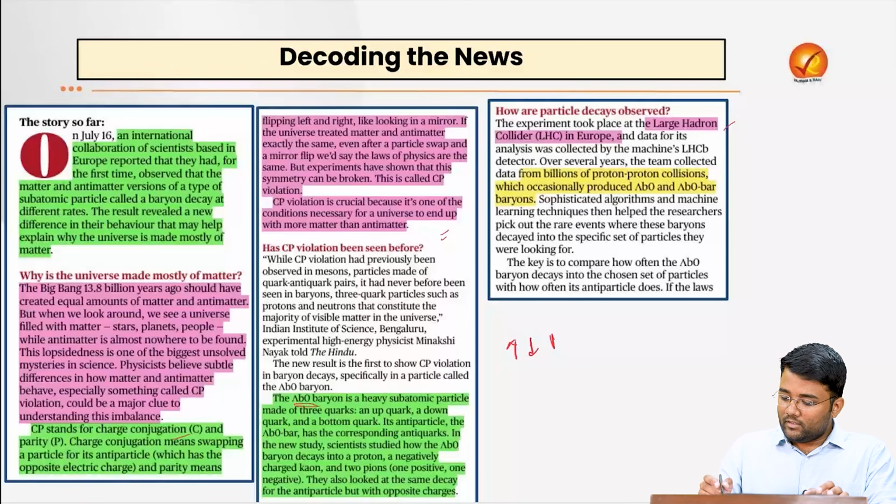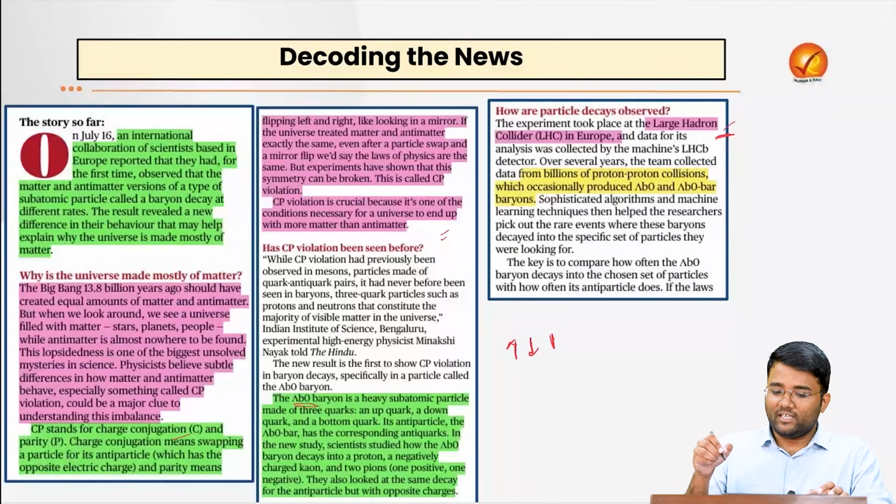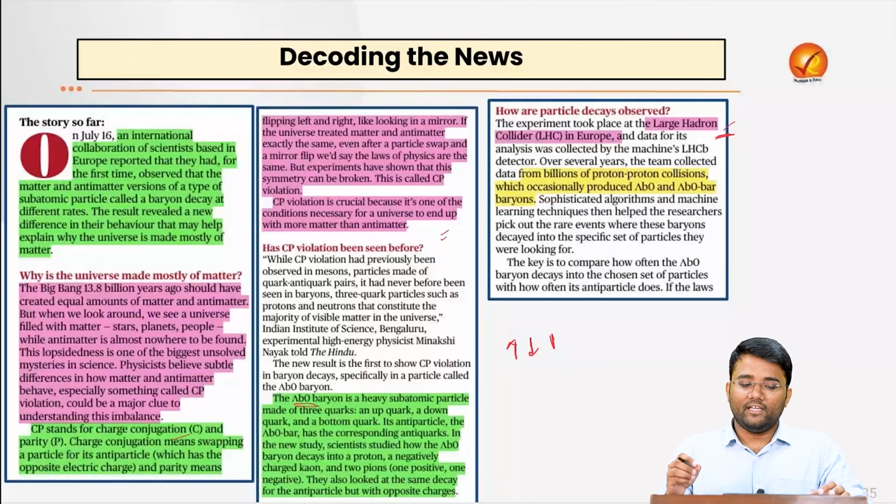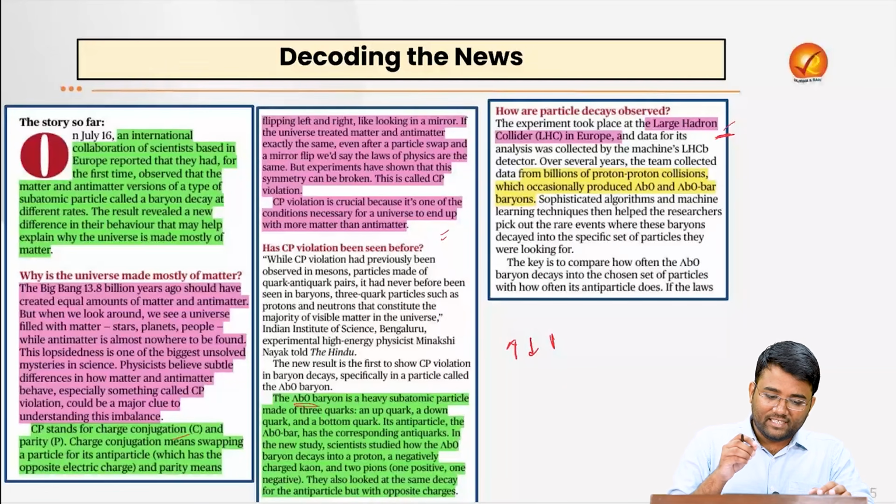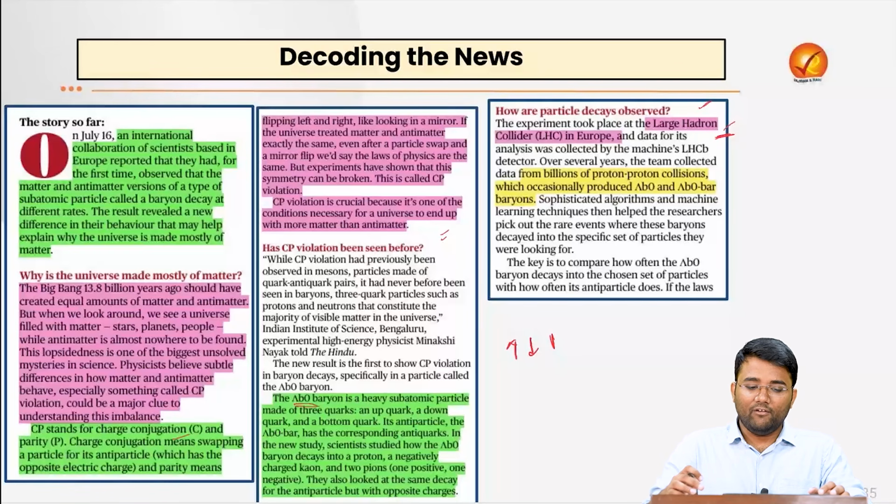This experiment was conducted at the Large Hadron Collider in Europe, and the LHCb detector, which is part of the collider itself, collected the data with regard to the violation that was being witnessed.